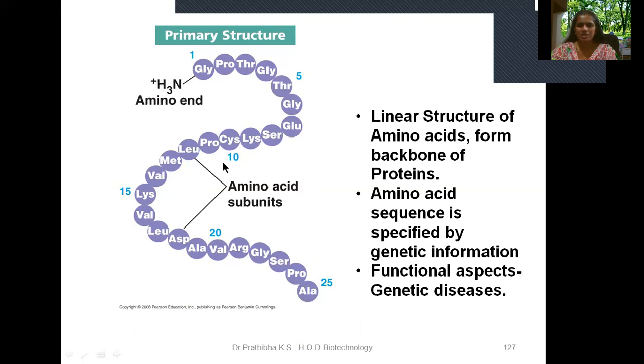Functional aspects: it is responsible for genetic disease. If the linear sequence is properly arranged, without any kind of disorder, then there won't be any genetic diseases, right? This genetic information is based on the genome, on what kind of nitrogenous bases are present in the hereditary DNA molecule. Through transcription and translation, we get that specific amino acid sequence.